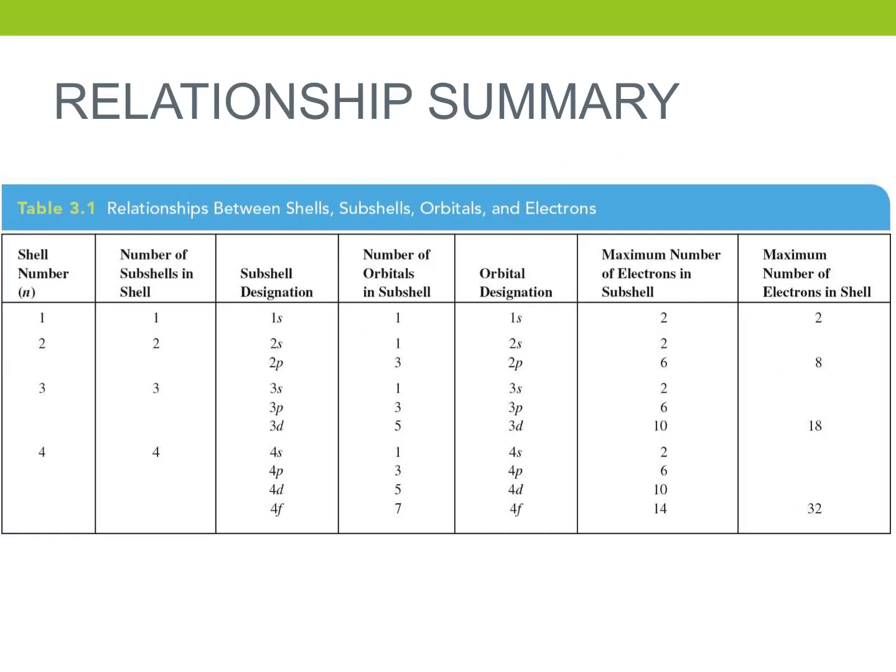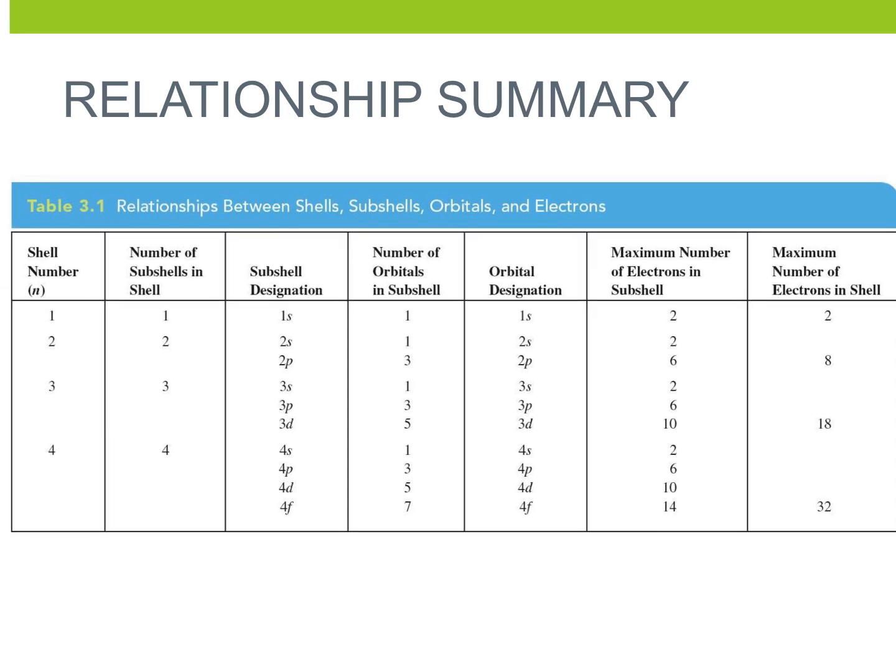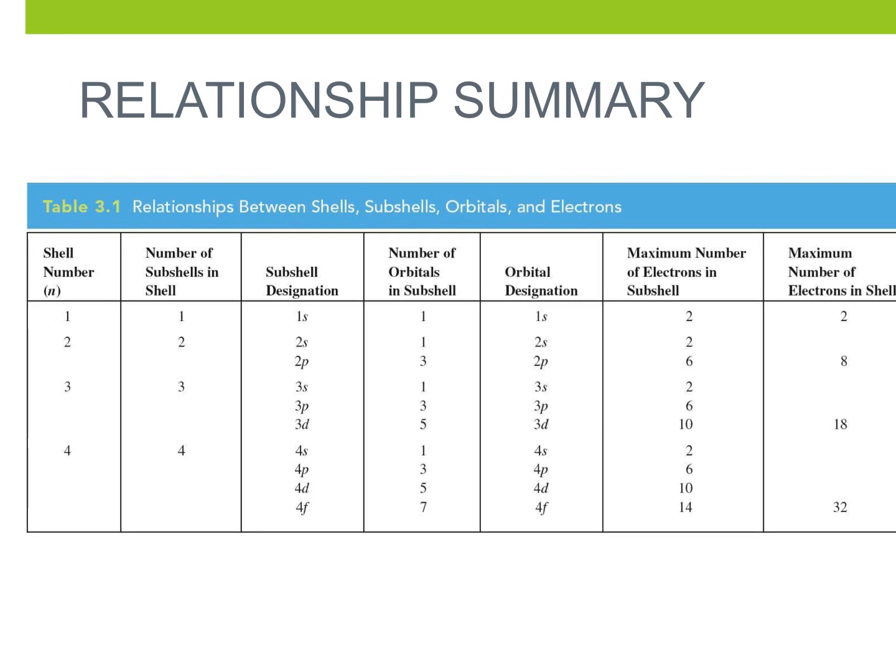Okay, so now this is why I wanted you to pull this up, because this chart is small. If you can pull this up in front of you, I just want you to follow along with me. There is nothing to write down for this one, but this is kind of a review of the shell, the subshell, and the number of electrons. We are just going to skip orbital designate. We don't need that column for today. So pull this up on your iPad if you need to see, because it is small.